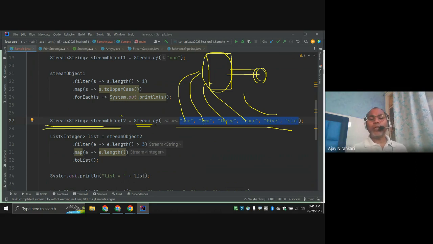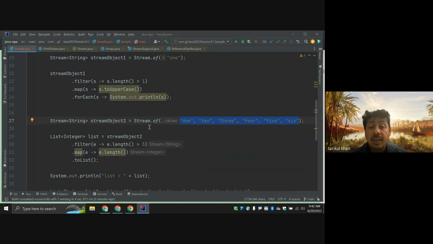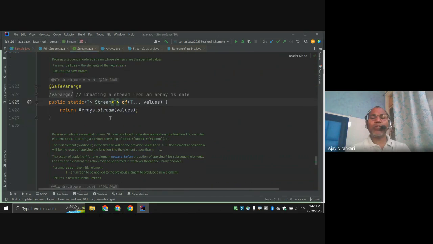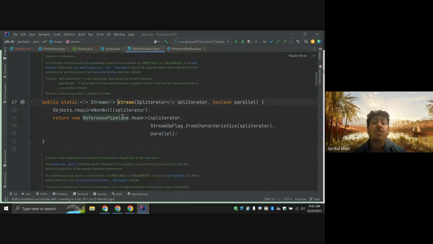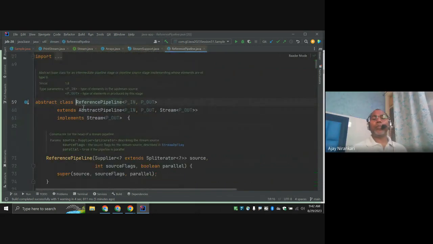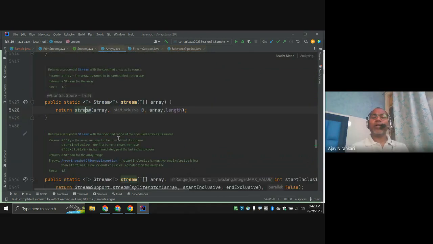And now you have a stream object. Okay, what is the name of the implementation class here? So I'll just slide. This is the name of your implementation class. ReferencePipeline class is what implements your Stream. So when we do that, it invokes the implementation class automatically. Automatically, internally it does it for you.